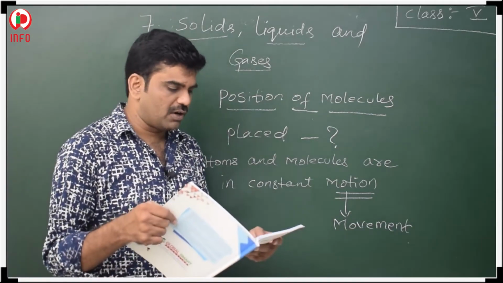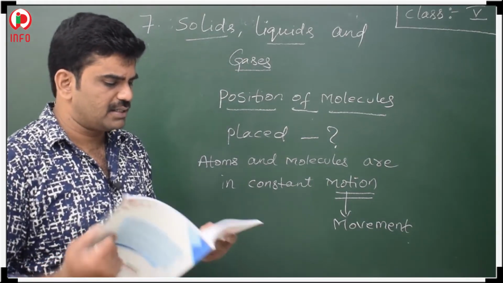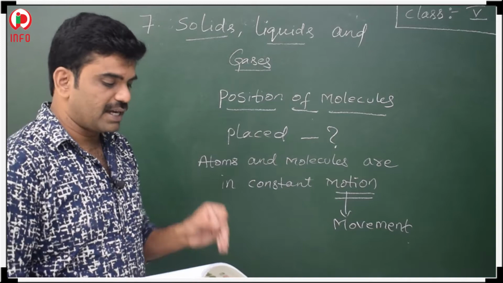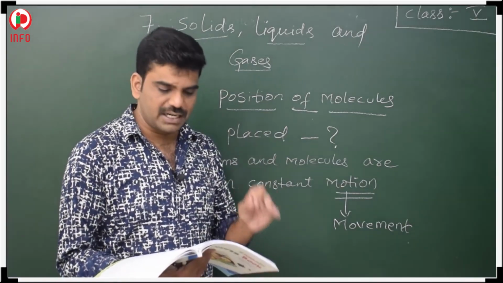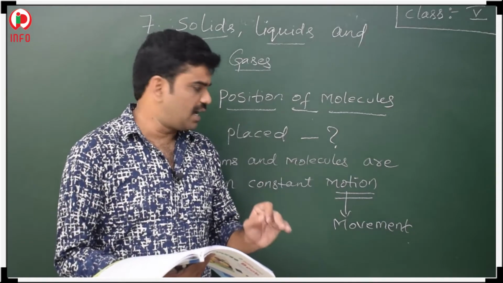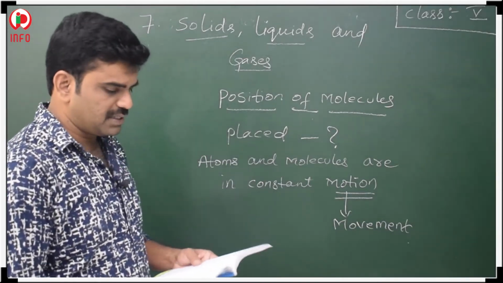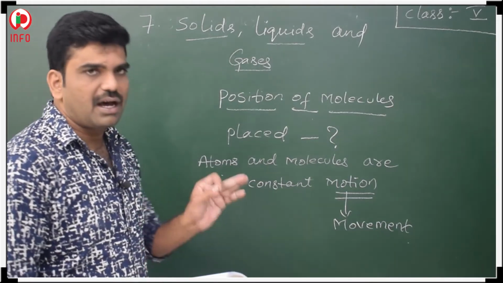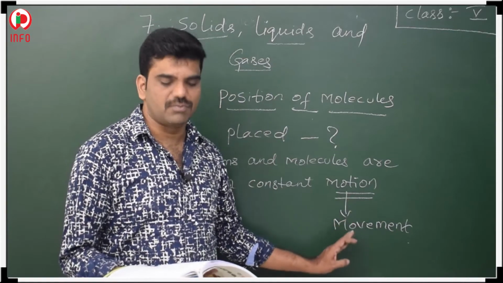They will move, no doubt in that. They are always moving. That means they are in constant motion. So the meaning of motion is movement.